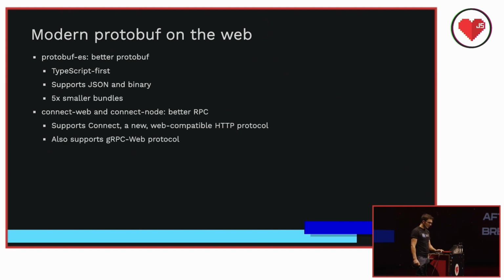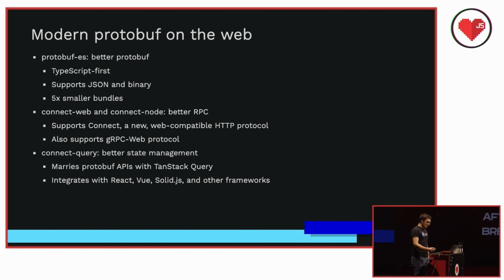So then to actually call your APIs, you use protobuf ES together with Connect Web, our replacement for gRPC. All this stuff is TypeScript first. At the same time, it's fully compatible with any gRPC web backend if you've used those before. And more importantly, it supports a new web-native protocol called Connect that's just as fully featured as gRPC with none of the downsides. The Connect protocol works with backends using Connect Node or Connect Go, and it's all underpinned by protobuf.